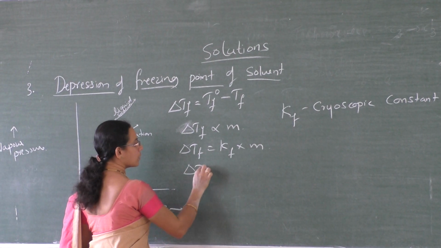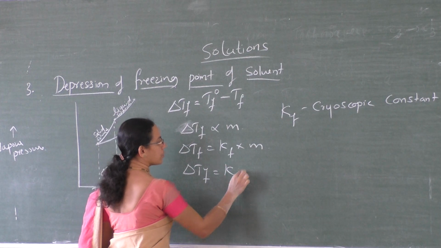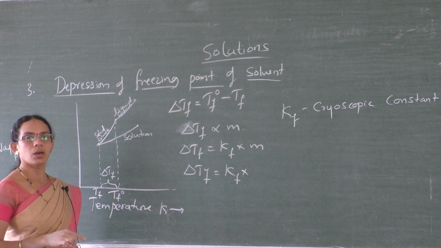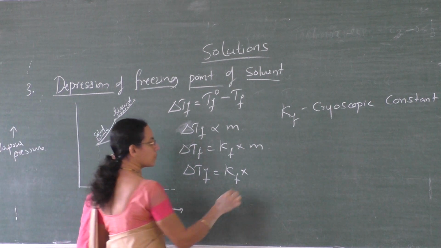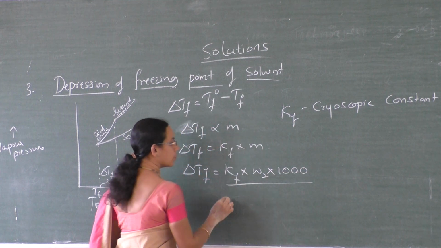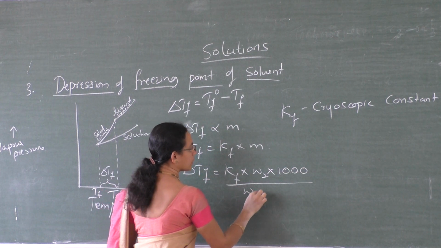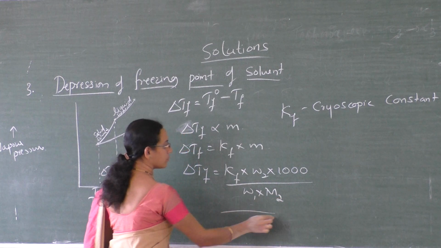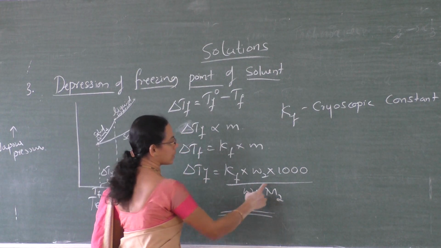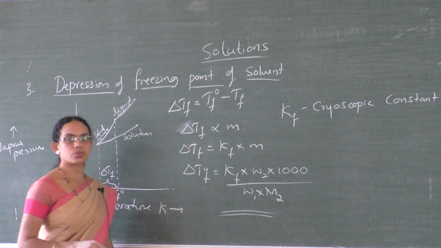Now delta Tf is equal to Kf into m. Again we substitute, as we substituted in elevation in boiling point, m is equal to W2 into 1000 divided by W1 into M2. This is the formula. So by using this formula you can calculate the molar mass of the solute.